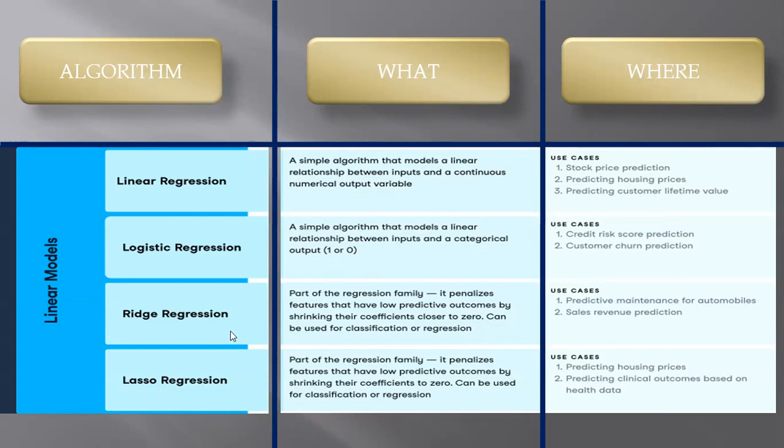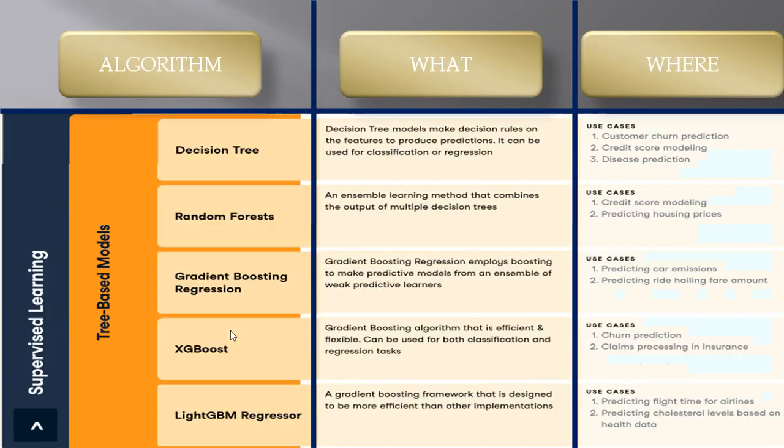Can be used for classification or regression, where we will use Lasso regression. It's used for predicting housing prices, predicting clinical outcomes based on health data. So these are the four famous linear models.